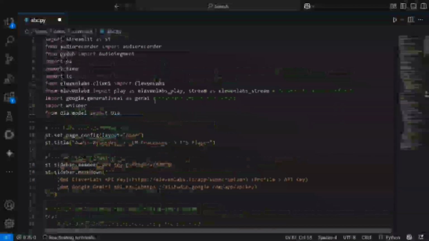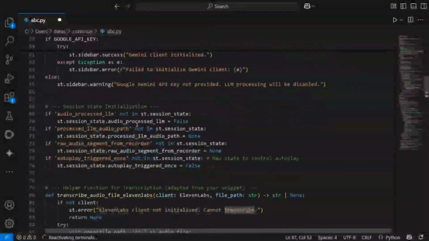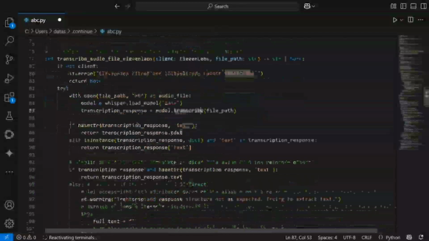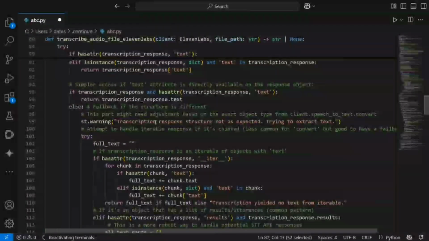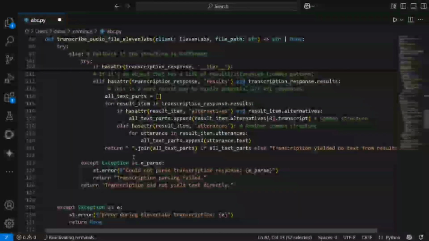So how to import it? You can see it here. Import whisper. You need to pip install it also in that way only. It is one of the best open source models for speech to text. Once done, I'm transcribing my MP3 file that I was recording, if you remember, which I was starting and stopping. I am storing it in some local area and then passing that file path to the Whisper model to get the transcription done for me. There are certain use cases, some edge cases that I've added that you can skip quite easily,